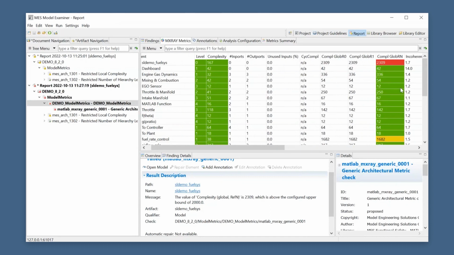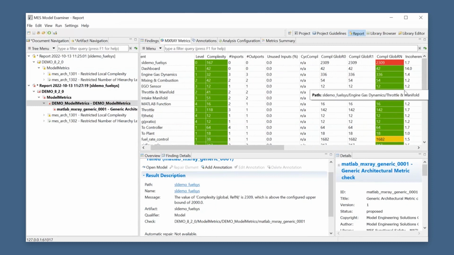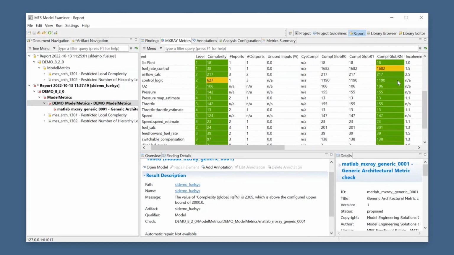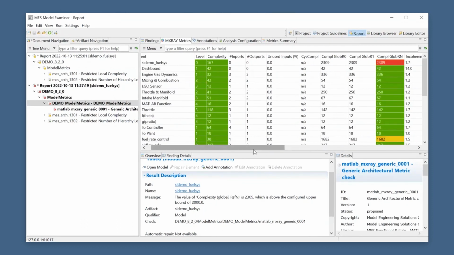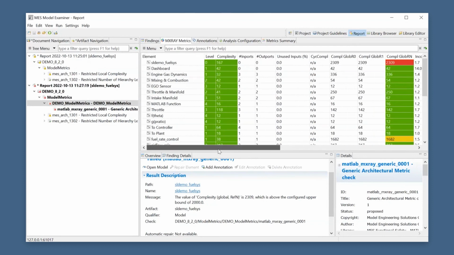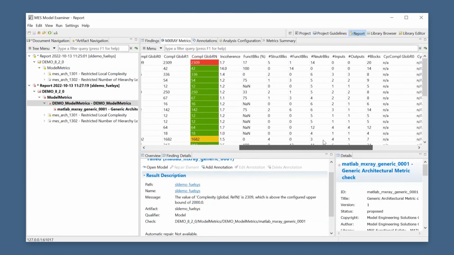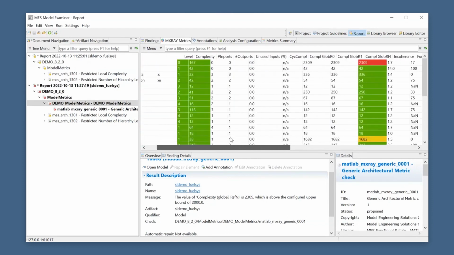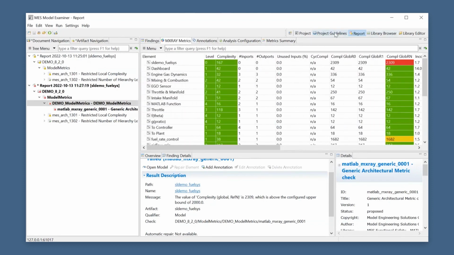Correct. The color coding is also applied to the metrics table. Very nice. And this basically applies now to any metric you would like to use, but we always recommend, of course, to create a guideline that states the purpose and the reason of the boundaries for these examples here, right? Correct. But it's fully configurable, so a lot of freedom for our customers. Right. Well, thank you very much for showing us that.